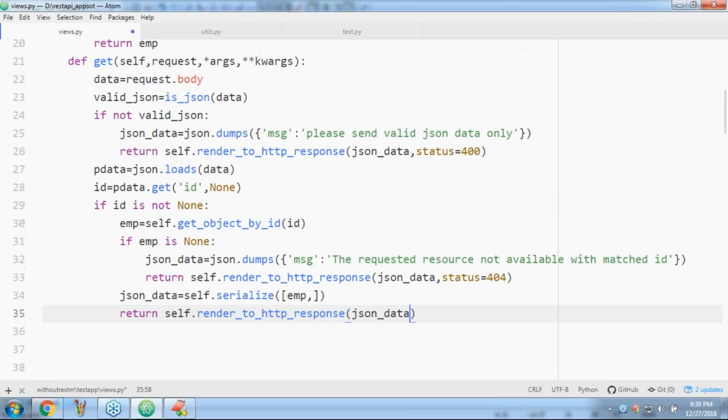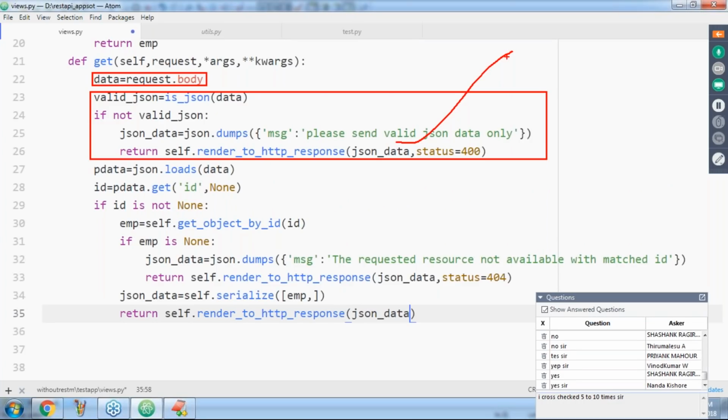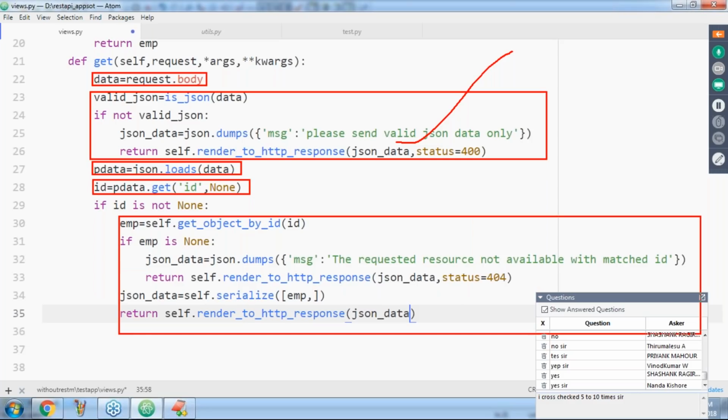Now observe the flow very clearly, sir. First, I get the client-provided data. Is it valid JSON or not? If it is not valid JSON, I respond: please send valid JSON data only. Next, if it is valid, convert it into a Python dictionary and check whether the ID is available. If the ID is available, identify the corresponding employee object.